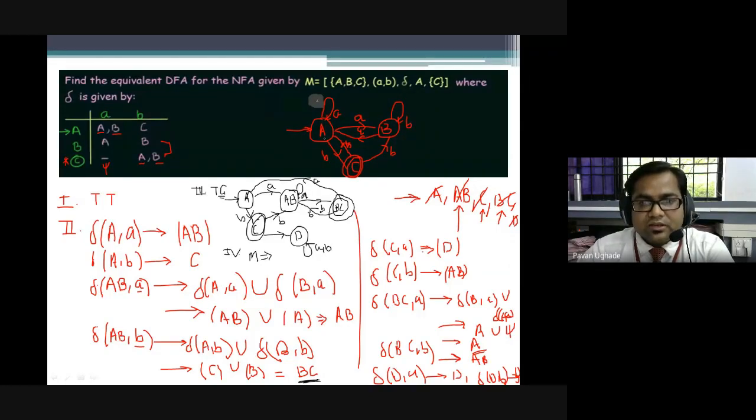Starting from the initial state, B is accepted. Can you see B is accepted? Now go around a bit and tell me a longer string that is accepted by this given NFA. The string which will be accepted by the given NFA should be accepted by this DFA also. So can somebody give me a string of length more than 4 so that we can verify on the same, and we'll get to know whether this is an equivalent DFA or not?